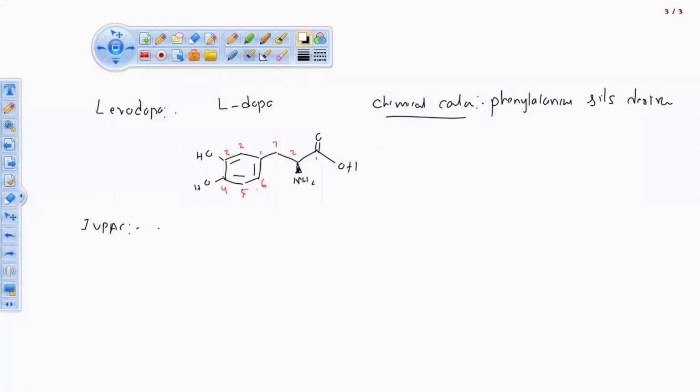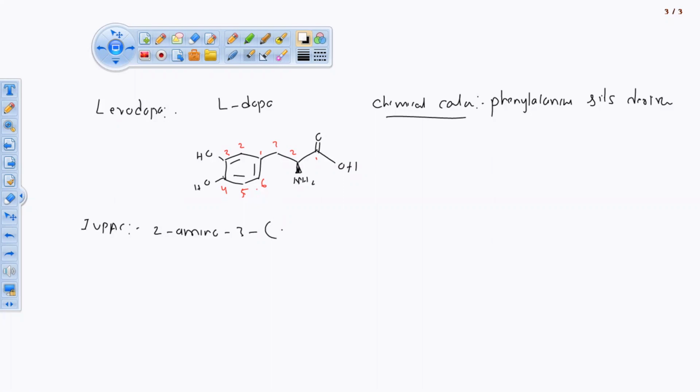Then the IUPAC name is very short. On the second position we are having an amino group, we are going to write that one: 2-amino. On the third position, 1 2 3, we are having one connection.